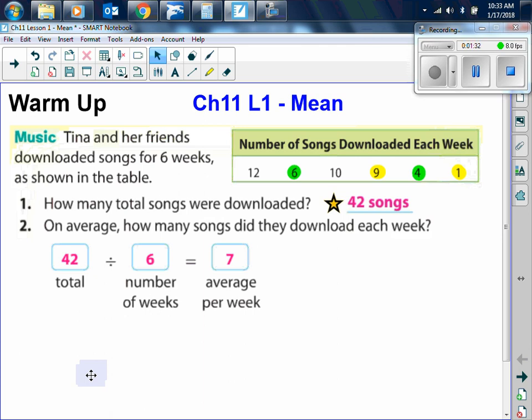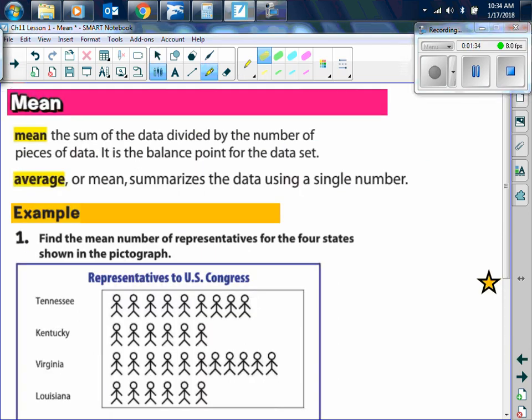So, we're talking about the mean. Does anybody know what another name for the mean is? No? The average. Very good. Another name for the mean is the average. Okay? So please make sure you write down these definitions.